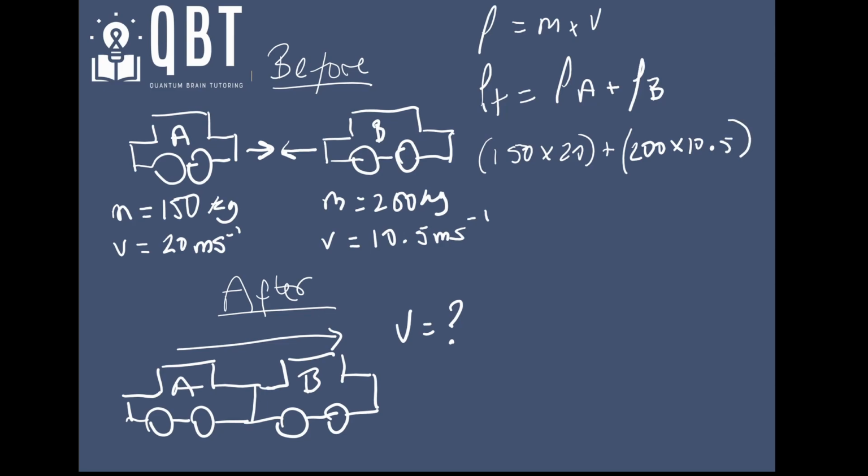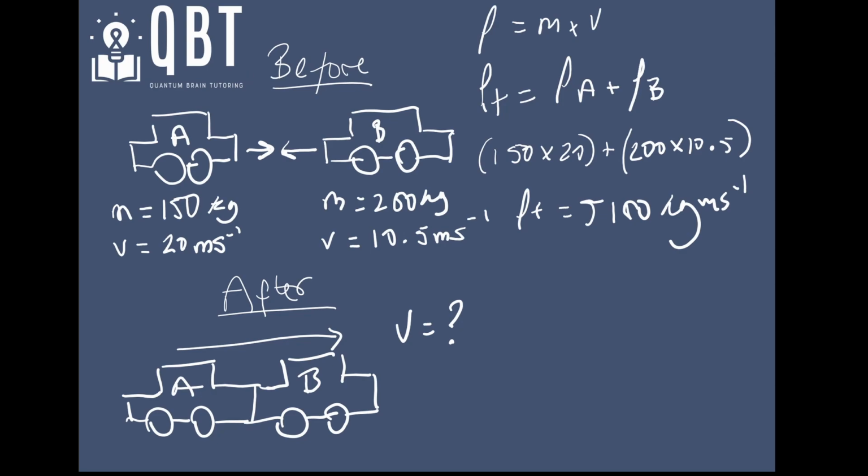Okay, and that should give us our total momentum before the collision. I'm going to plug that into my calculator, doing it with you guys, and you should end up with 5,100 kilograms per meter per second. Okay, so that's step one. We've calculated our total momentum before the collision.